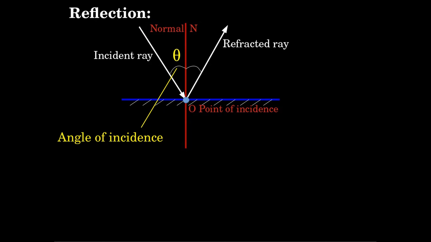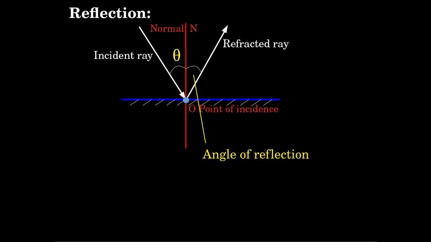The angle made by this incident ray with the normal is called the angle of incidence. That means we measure angle of incidence from the normal. Then what about angle of reflection? Again, it is from the normal.